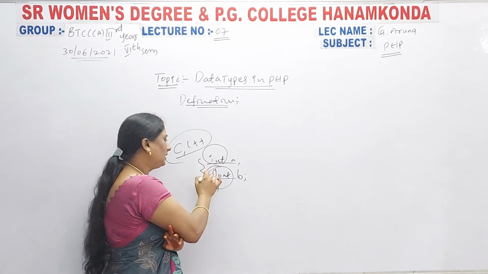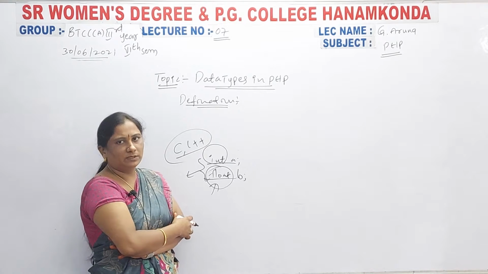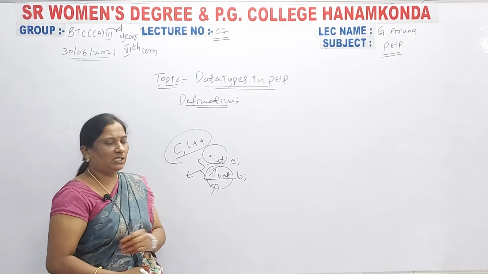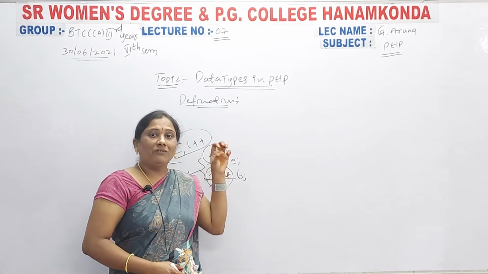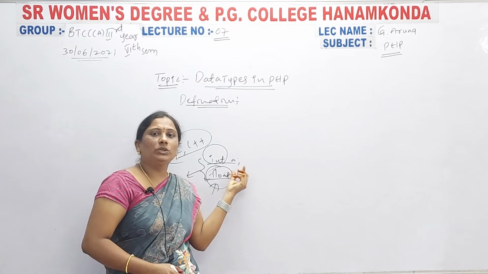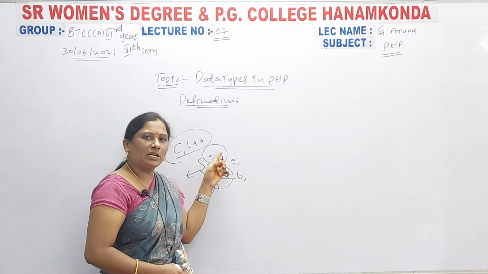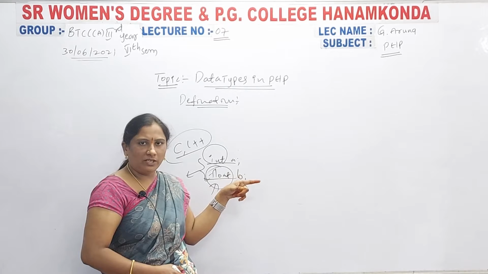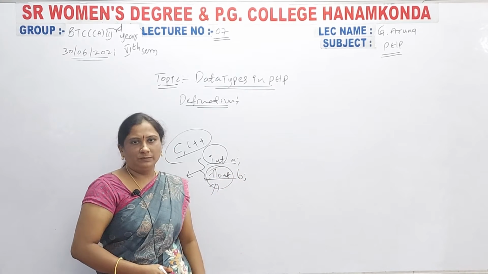These are the data types, two data types: float and integer. So, what is the definition here? Here a is a variable, and integer is the data type. What kind of data can be stored in that particular variable, that is called data type. Here integer type of data can be stored in variable a. Here float type of data can be stored in variable b.